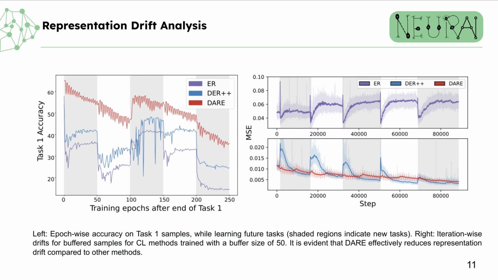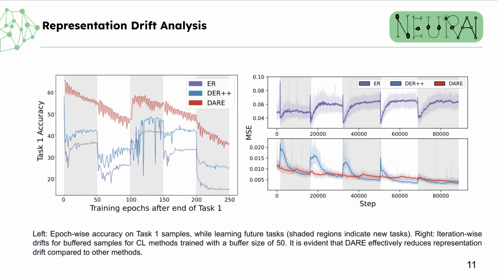Analyzing the change in the representations of past tasks will shed some light on the amount of catastrophic forgetting in the neural network. We analyzed the representation drift of early task samples in 2 ways. First, we plot the accuracy of the task 1 validation set over the course of training in the other domains. This represents the disruptive nature of the representation drift at task boundaries and their detrimental effect on the accuracy of the seen tasks.